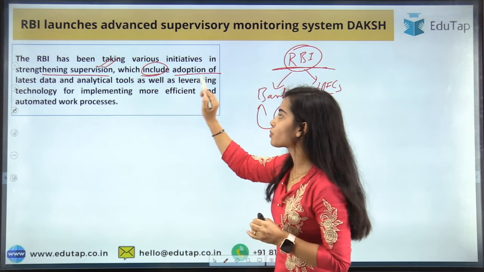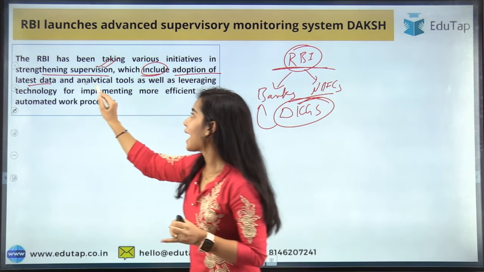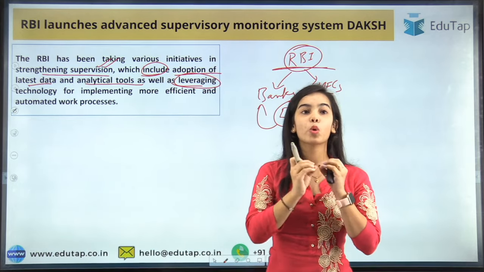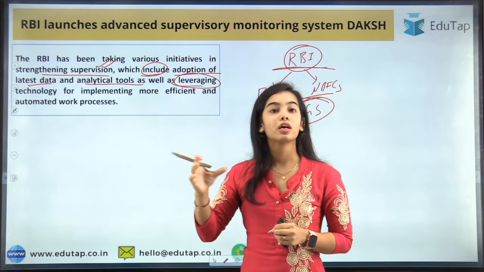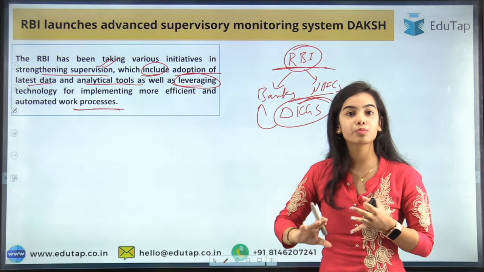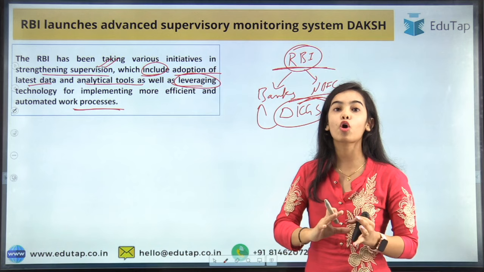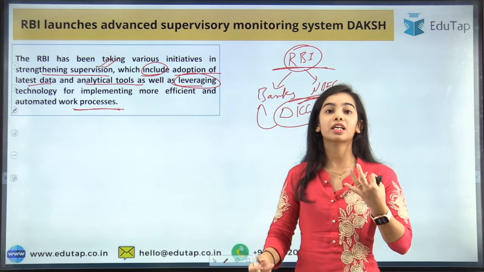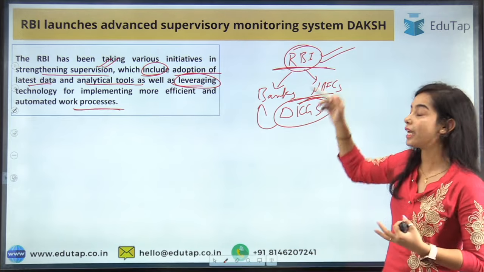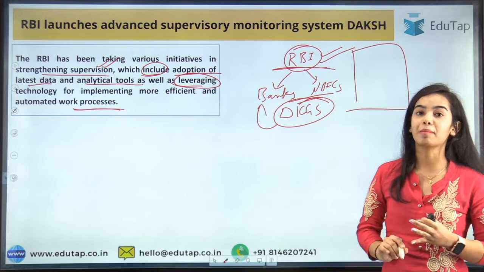These initiatives include the adoption of the latest data analytical tools, as well as leveraging technology for implementing more efficient and automated work processes, so that the work process can be very smooth. All the documents coming from the banks and the NBFCs can be seen by the RBI through a proper system.